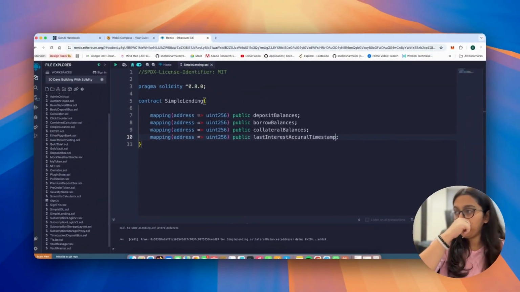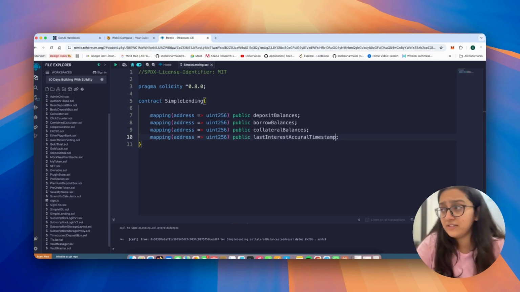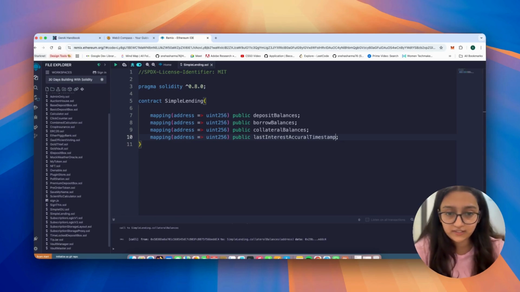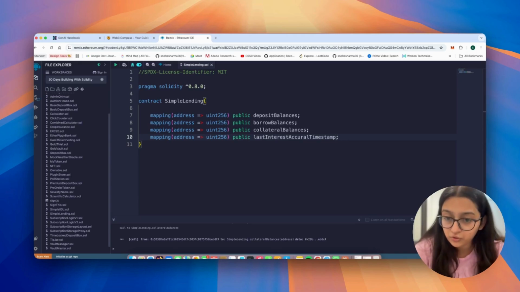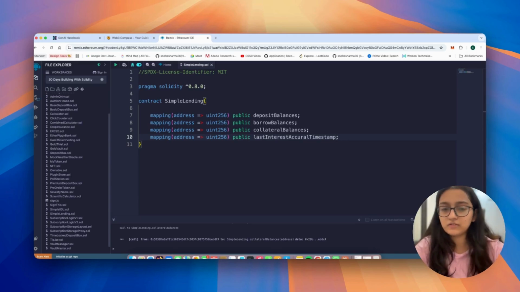So these variables are explainable. Deposit balances would be your digital vault, which is basically keeping track of how much ETH the user has deposited in the lending pool, and you will use the deposit function for it, which we will write later. The borrow balance would be your loan ledger. That mapping would show how much ETH a user has borrowed from the pool. Again, this would work when we write the borrow function and the user calls it. The ETH will leave the contract and come to your wallet. At the same time, the mapping gets updated to track exactly how much debt you owe.